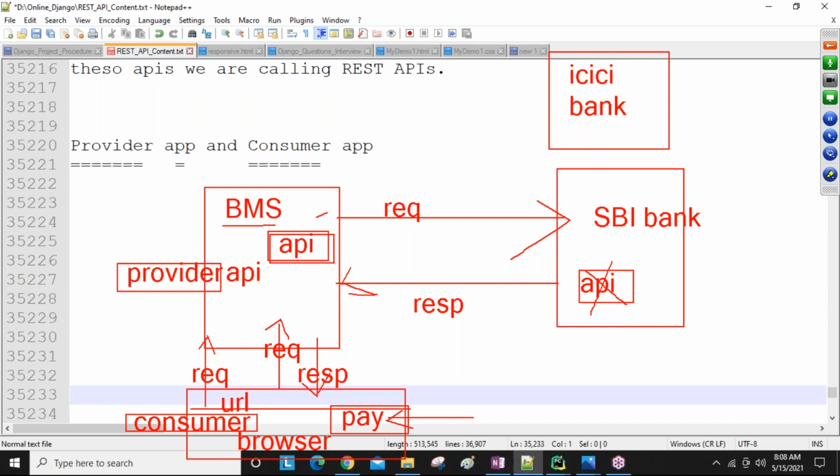The ICICI bank person is going to develop the APIs, and then BookMyShow successfully communicates with the bank application and they will do the payment.